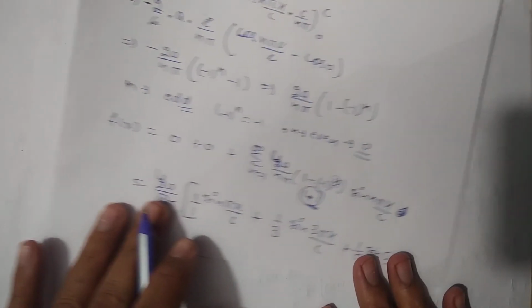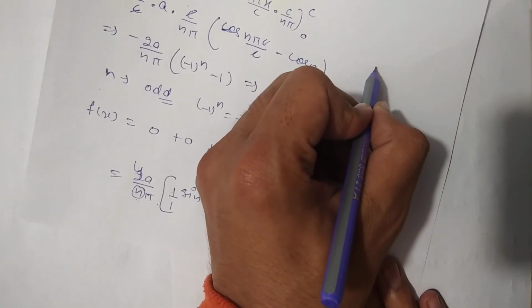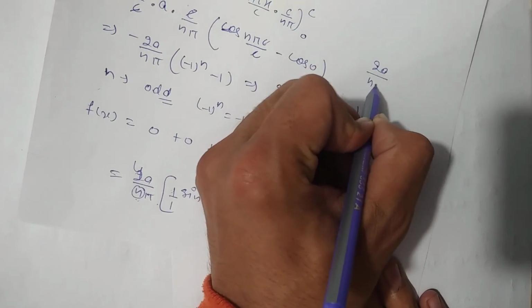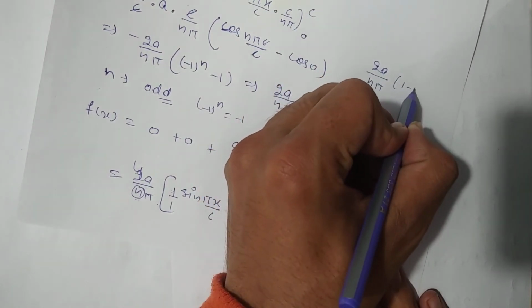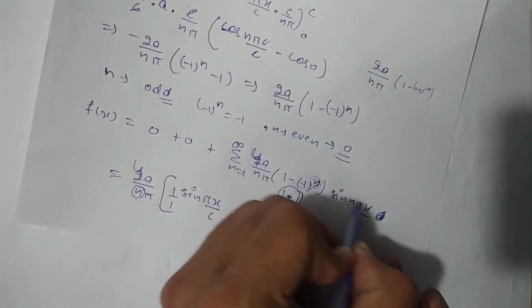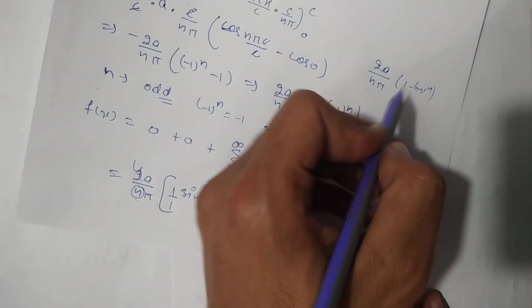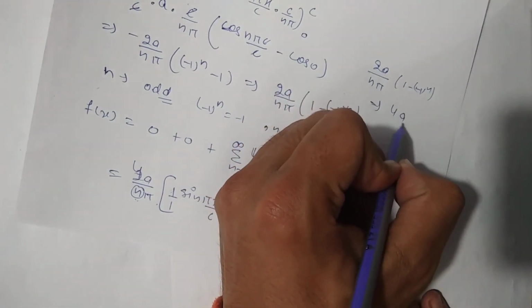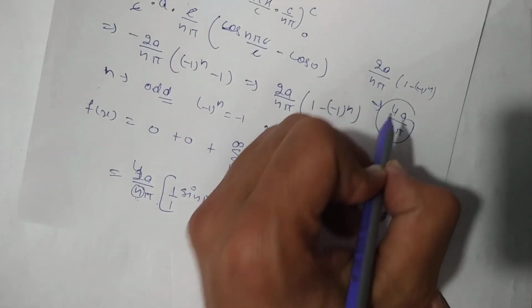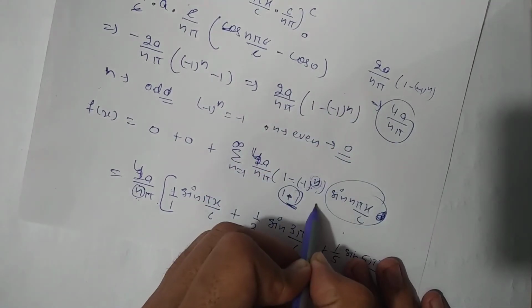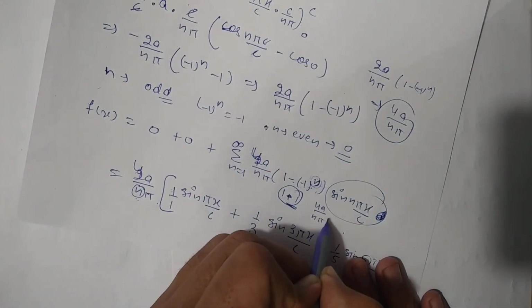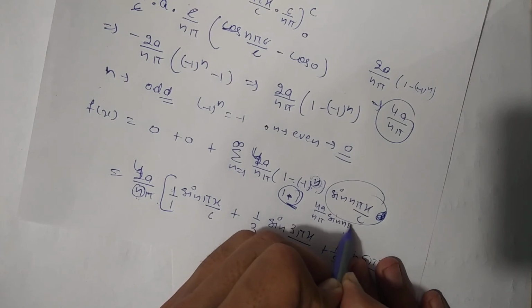So we can write the value of bn as 2a by n pi into 1 minus minus 1 power n, and at last this value will turn into 4a by n pi for odd terms, and the solution will be 4a by n pi into sin n pi x by c.